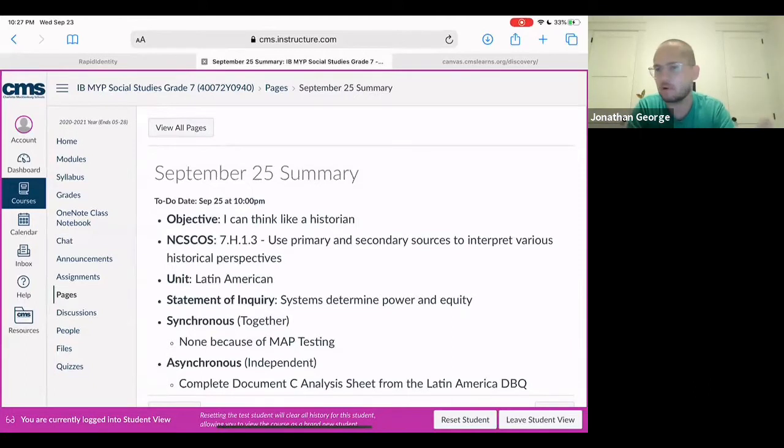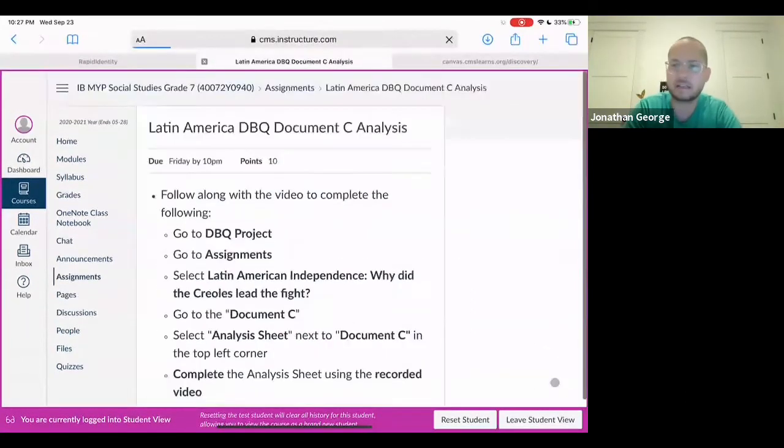And again, we don't have a Zoom class today, so we do not have synchronous time today, but you do have asynchronous, independent work, and that is to complete the document C analysis sheet from the Latin America DBQ. So let's hit next and take a look at the directions for the Latin America document C analysis.